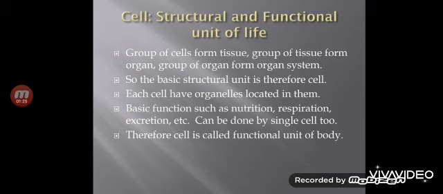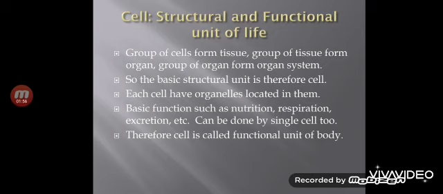In the same way, inside the cell also there are some organelles which are responsible for specific functions happening inside the cell, and so the cell is called the structural unit of life. In the same way, every cell has the capacity to perform functions such as nutrition, respiration, excretion, etc. And it can be done by a single cell.